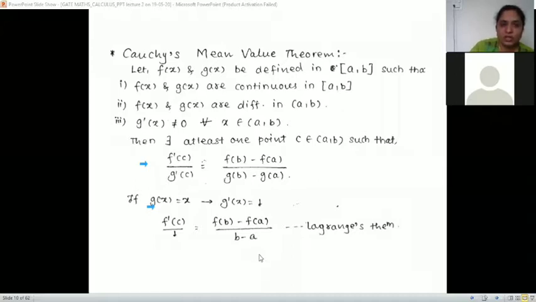So we are noting down: f dash of C upon g dash of C is f of B minus f of A upon g of B minus g of A.